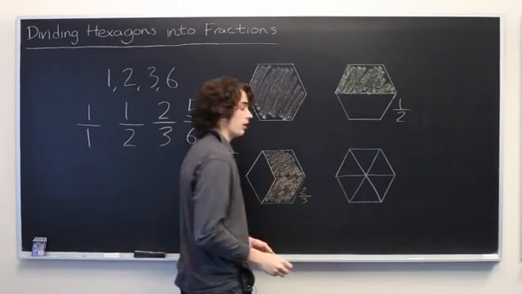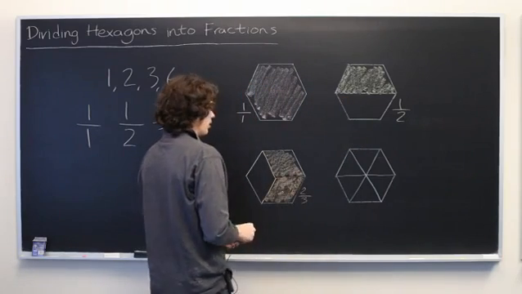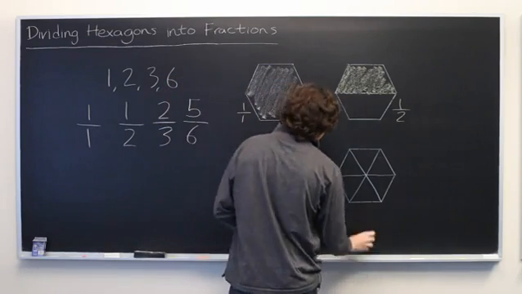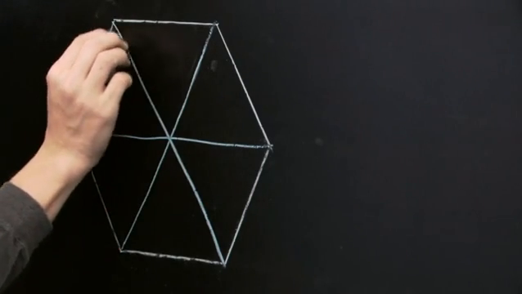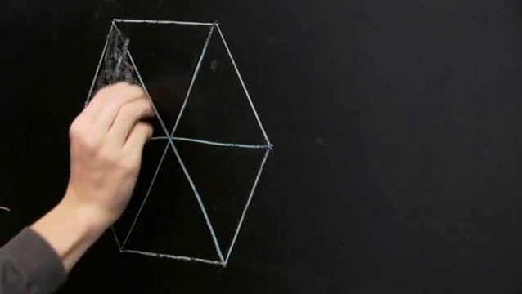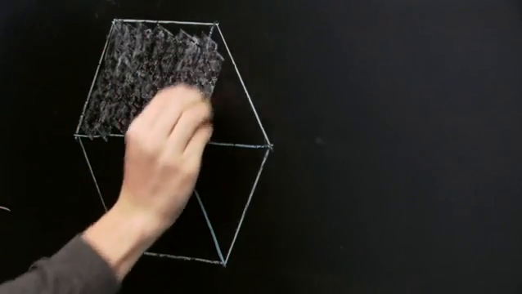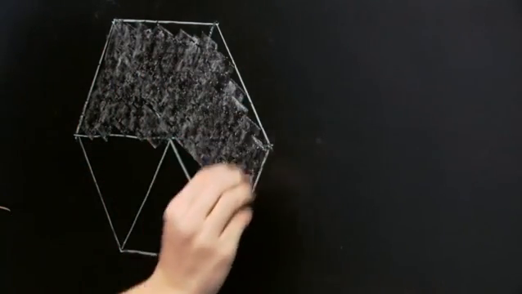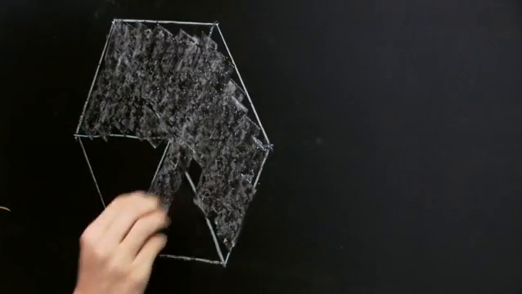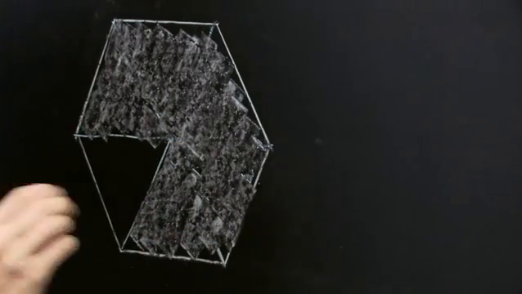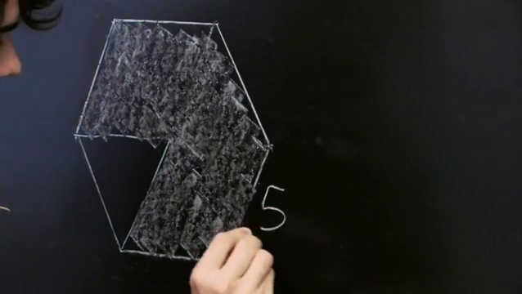And we've got our hexagon cut up into 6ths. Then all we need to do is shade in 5 of these triangles. And there we have it, 5/6.